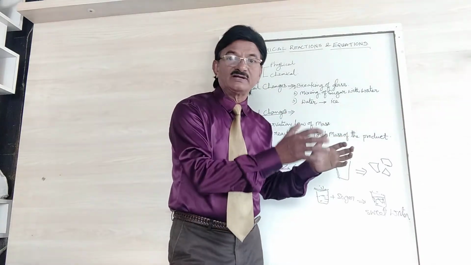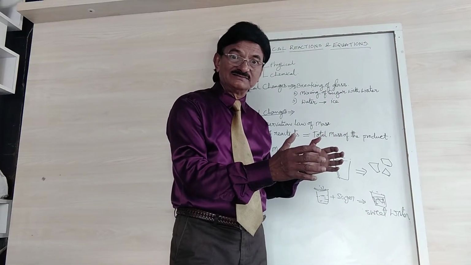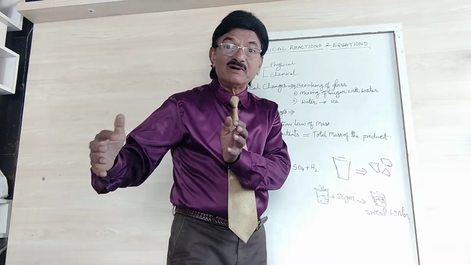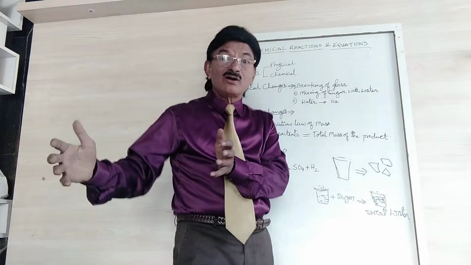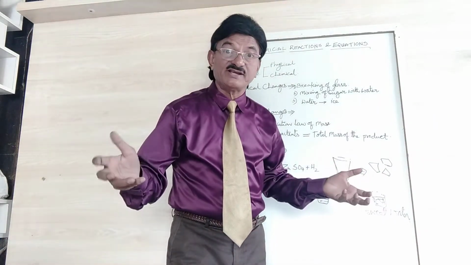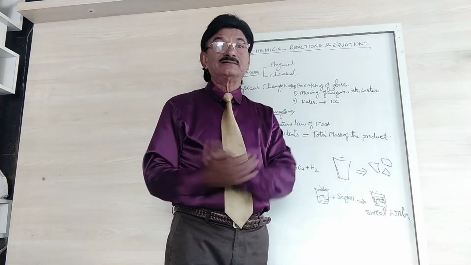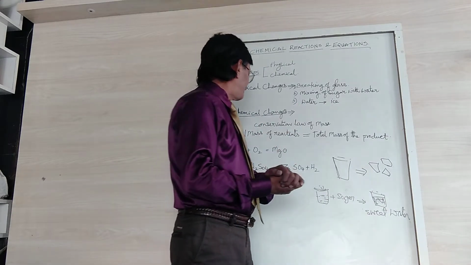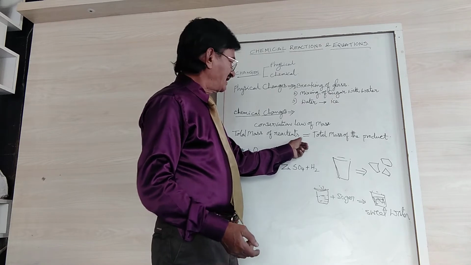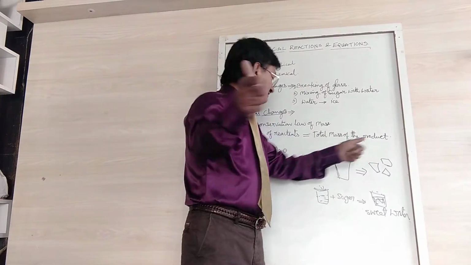The sum of the masses in the reactants, which have undergone the reaction, is equal to the sum of the masses in the products. Maybe they are changing their shape, maybe changing their properties, whatever it is, but it will be equal. So that is the law of conservation of mass. The total mass of reactants is equal to the total mass of the products. Got it?